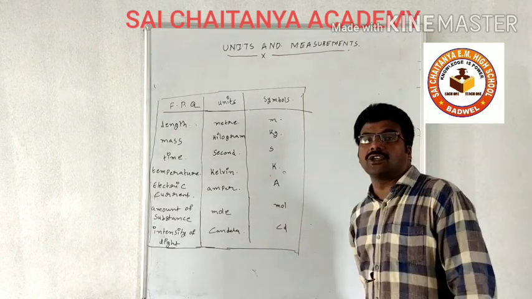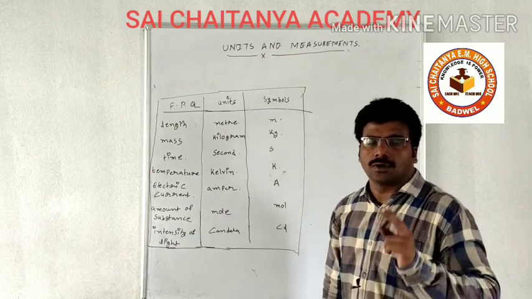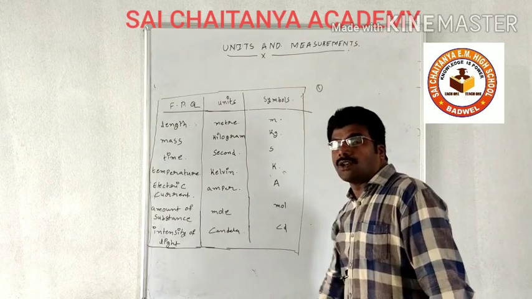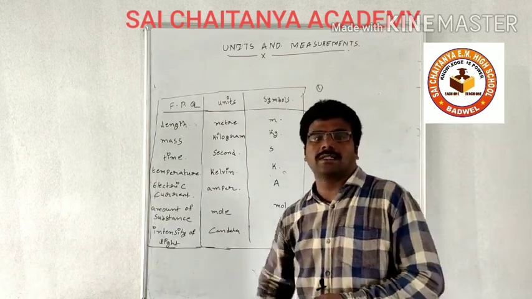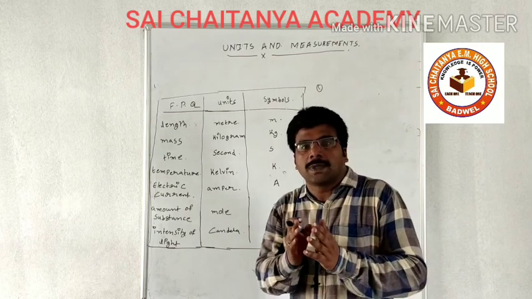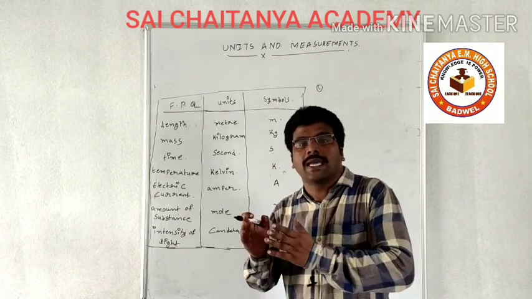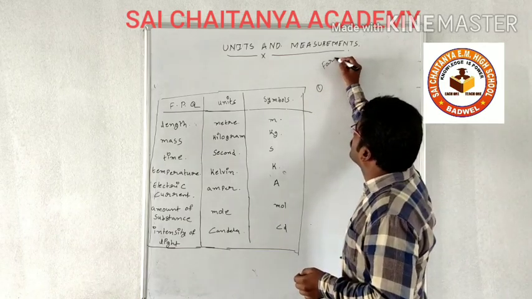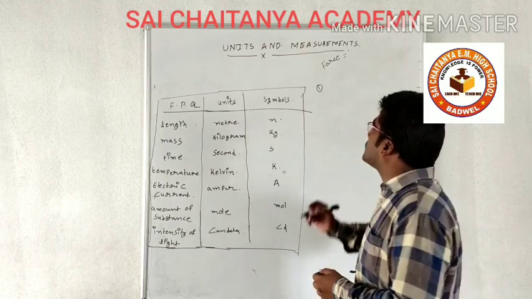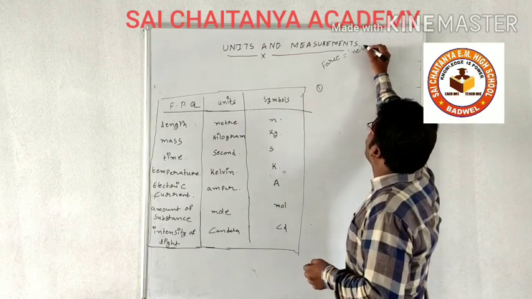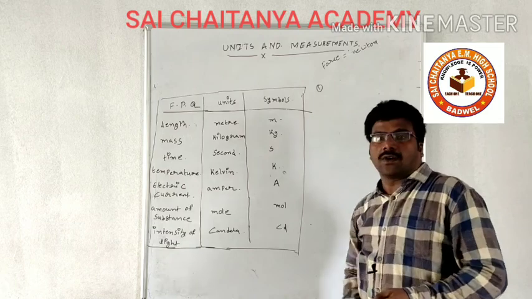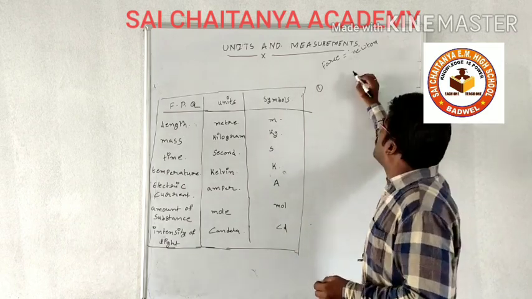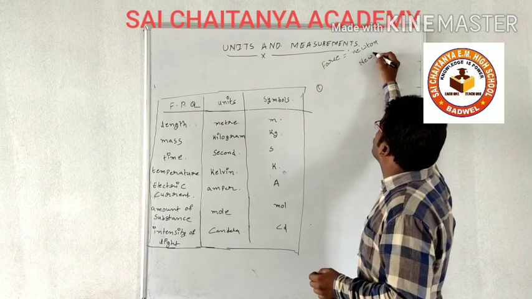While writing the units, we want to note 2 important things. The first important thing is, if the unit is named after a scientist, for example, the unit for force is newton. While writing the full name, you should write it with a small letter, newton. You should not write Newton with a capital letter like this.